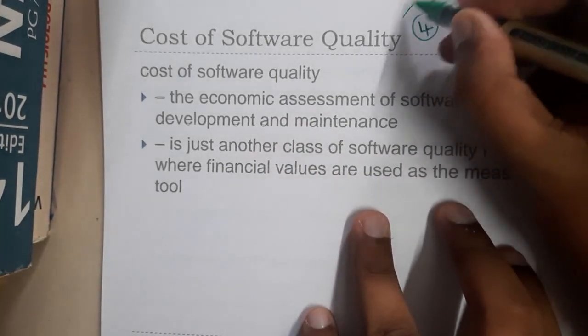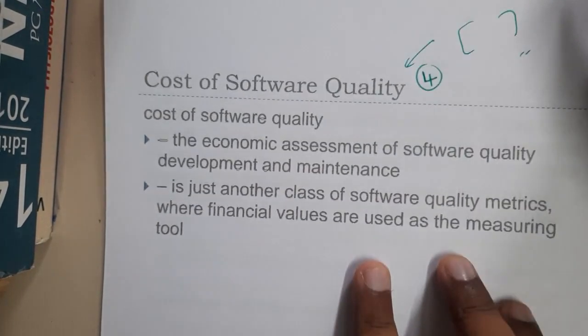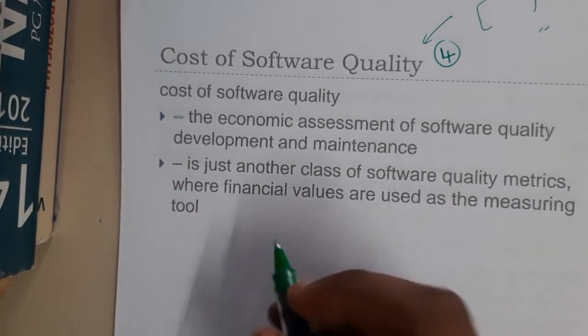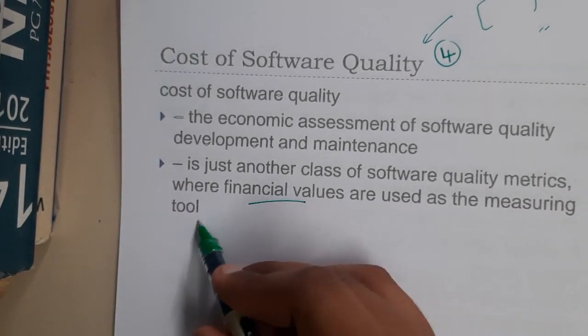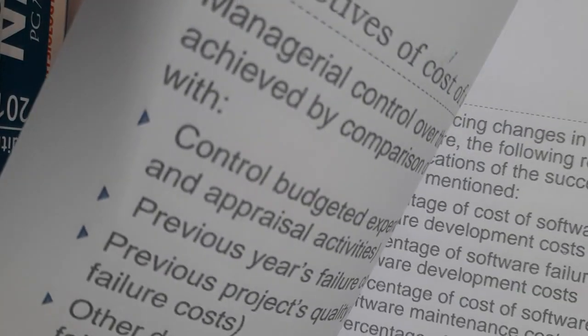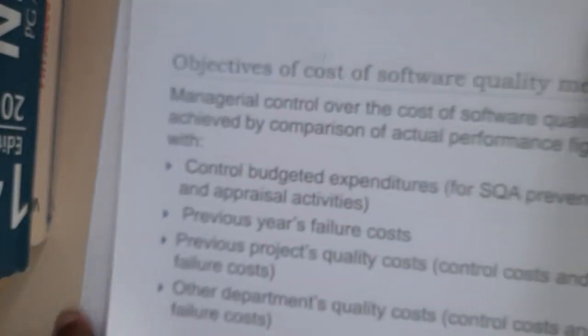So basically this is also a metric, you can say, guys. Here we will be showing you the costs. The cost will be in terms of financial values, that is nothing but numerical values. In simple words, here we will be showing the values of the current budget.